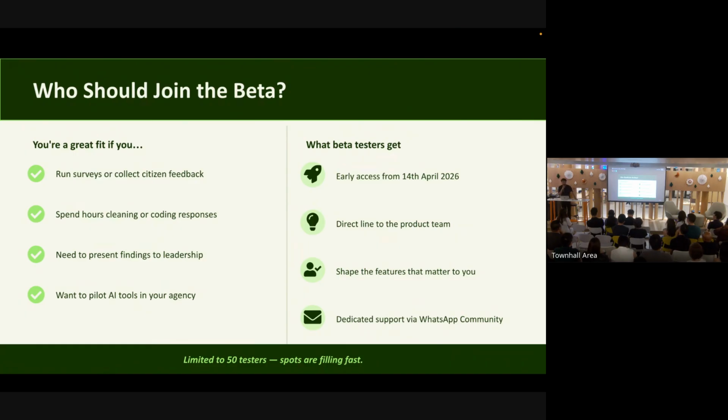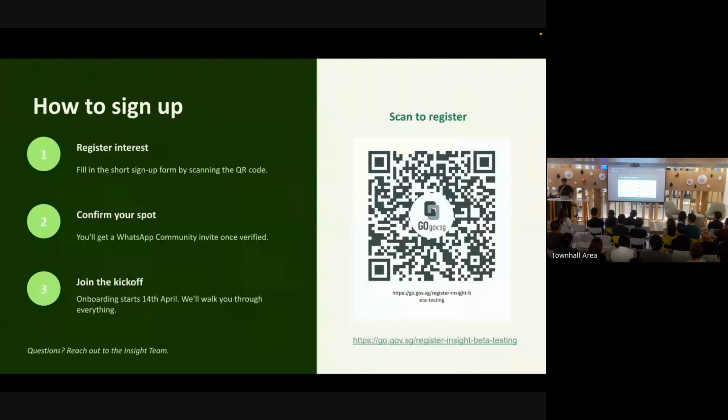Early beta testers will be able to provide feedback to the team. We'll take your feedback in and see how we can improve the product further. We'll also be creating a dedicated WhatsApp group for you to give your feedback as well. How to sign up? Don't worry, you can scan this QR code later also. You'll be registering your interest through a quick form. If you're confirmed, then you will be added to the WhatsApp community, and then the kickoff will start next week, 14 April.